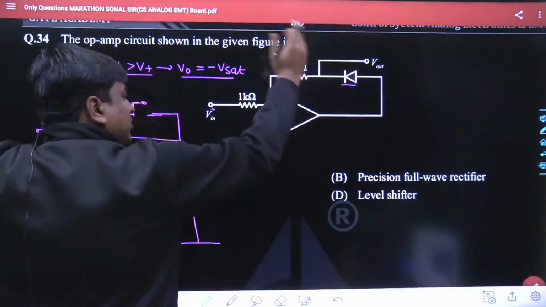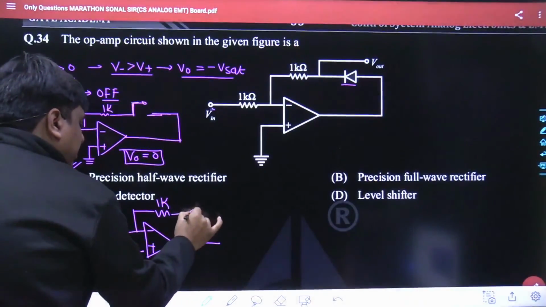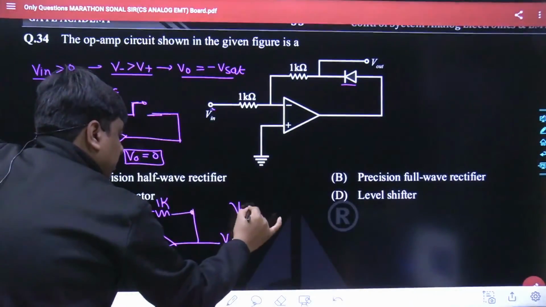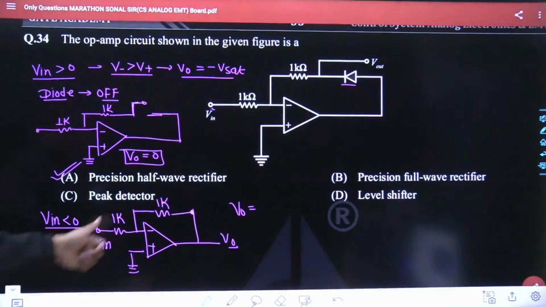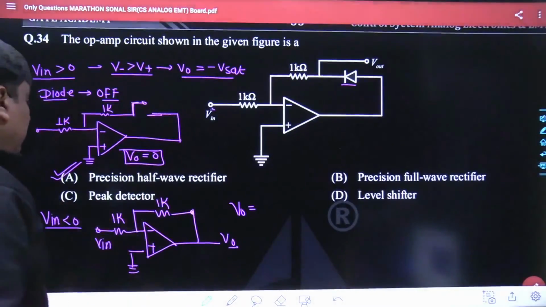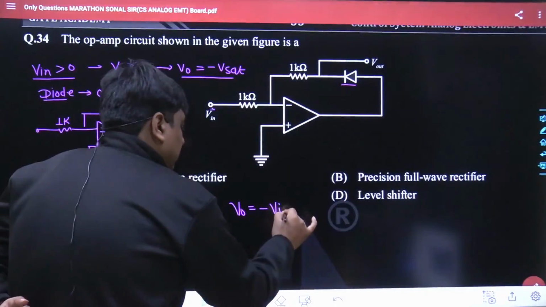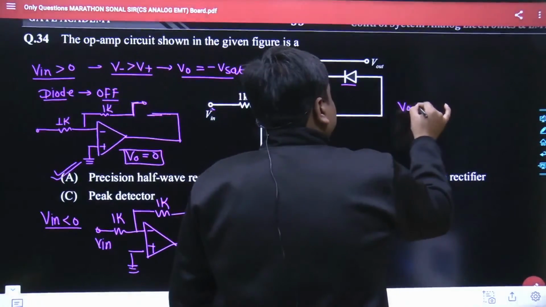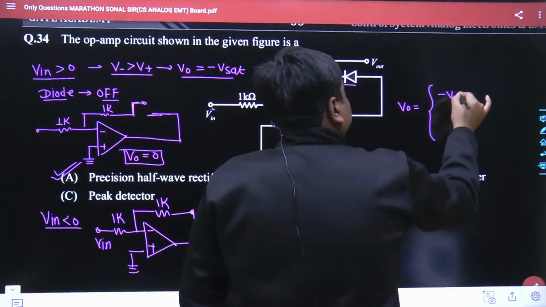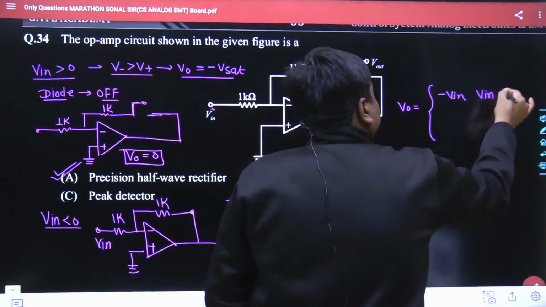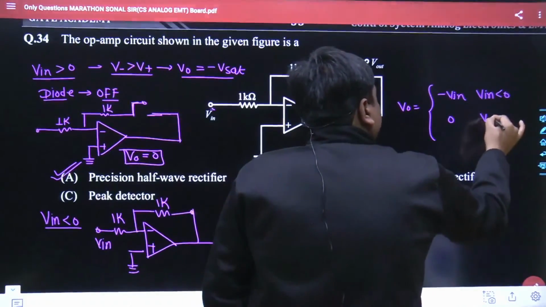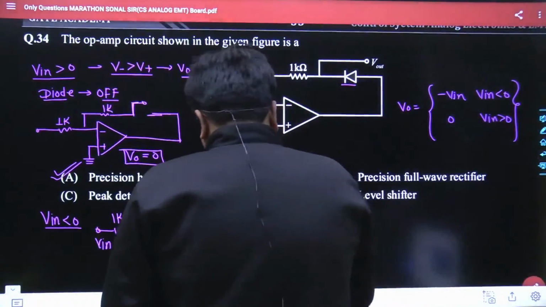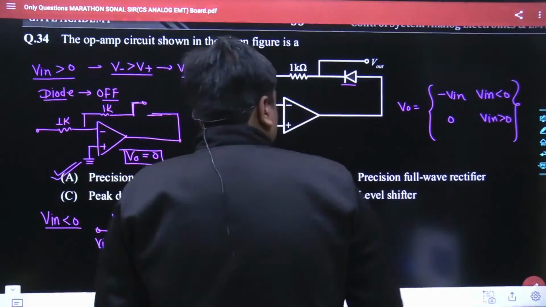If nothing is been given, you assume V cut in is equals to 0, and you had to get the voltage across this terminal. So the V naught is been minus of RF by R1, that had been minus of 1k divided by 1k into of V in. So it had been minus of V in, or mathematically speaking, V naught is equals to minus of V in when the V in is being lesser than 0, and 0 for V in greater than 0. Obviously, it had been an inverted half wave rectified output.